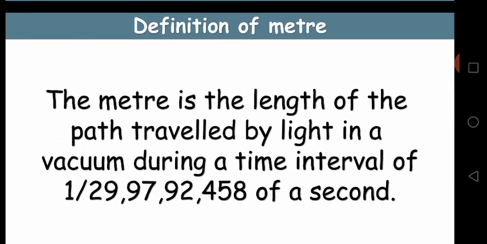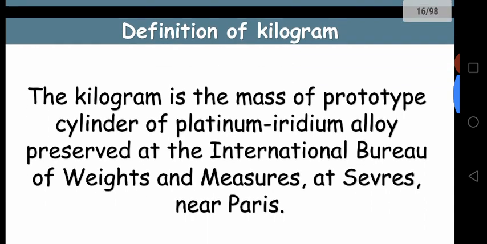Now coming to meter. We always use meter. The length of this room is 20 meters. The height of a person is some 5 point some meters, but we do not know exactly what a meter is, how it is defined. A meter is the length of the path travelled by light in a vacuum during a time interval of 1 by 299,792,458 of a second. That is the proper definition of a meter.